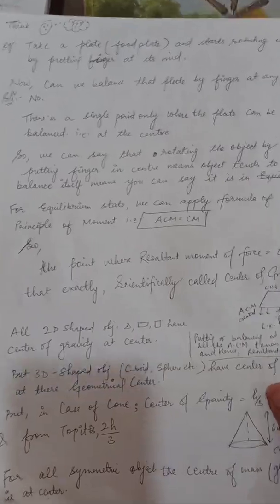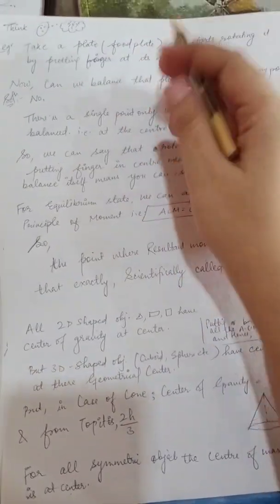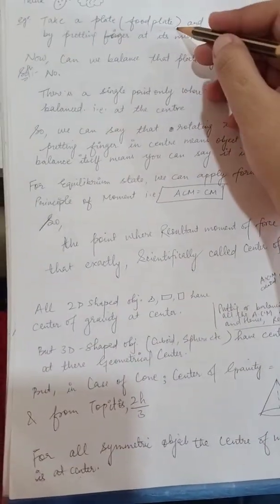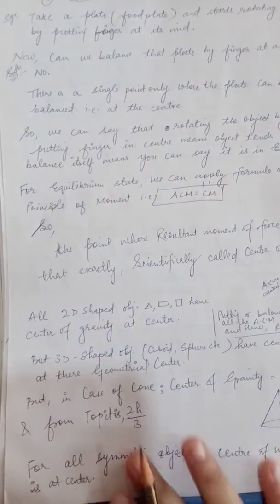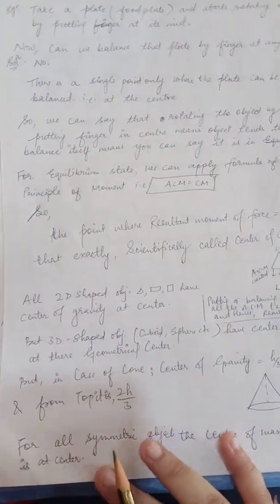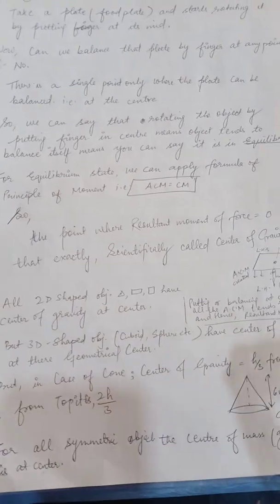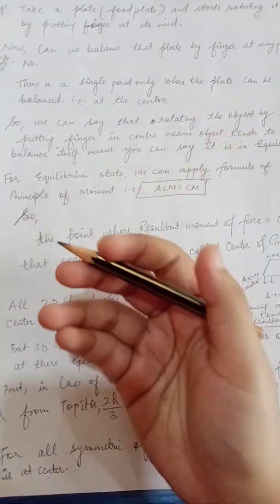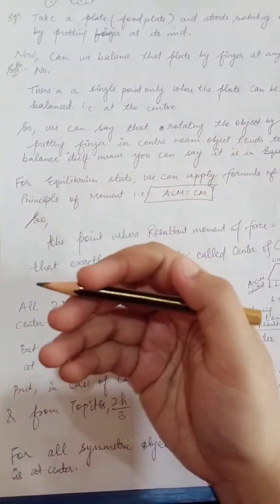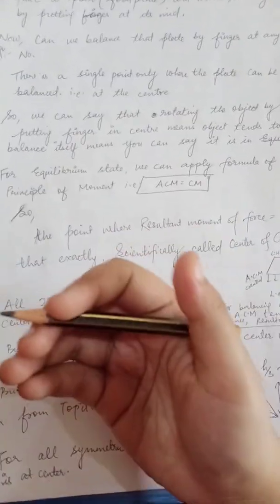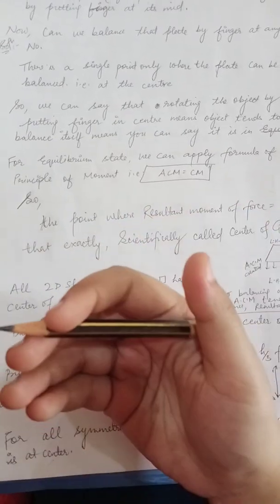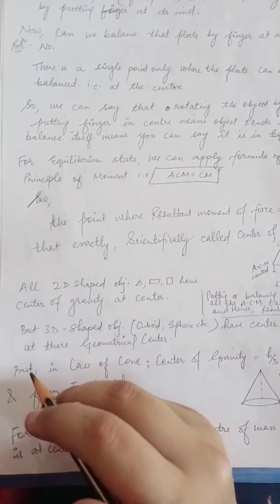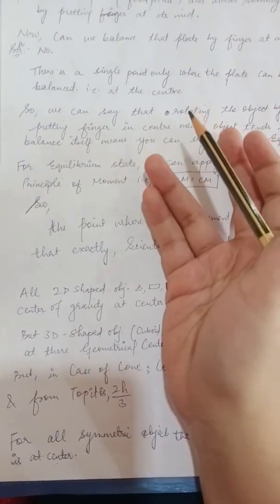Now students, consider you can take a plate, that is a food plate from which you are eating food, or you can also take a wooden board. Start rotating it by putting a finger at its middle. What will you observe? Now can you balance that plate by fixing your finger at any point? I don't think so. The answer would be no. So for balancing, there is a single point where the plate can be balanced, and that point is our center point, where you can easily balance the plate.